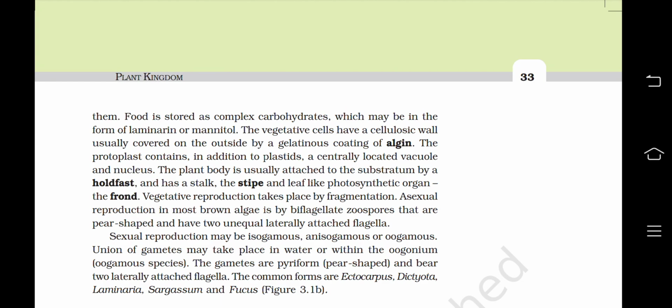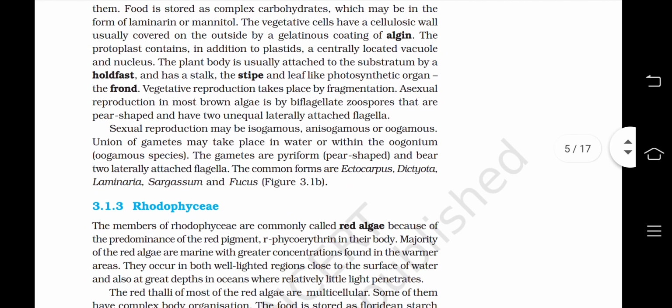Sexual reproduction may be isogamous, anisogamous or oogamous. Union of gametes may take place in water or within the oogonium in oogamous species. The gametes are pyriform, or pear-shaped, and bear laterally attached flagella. The common forms are Ectocarpus, Dictyota, Laminaria, Sargassum and Fucus.